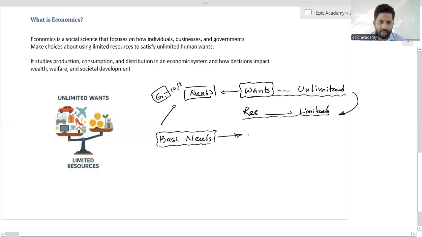As an example, consider food and shelter. Those are necessities.